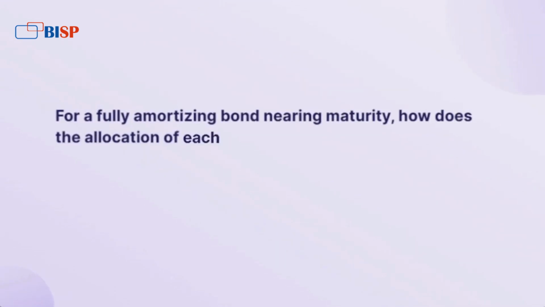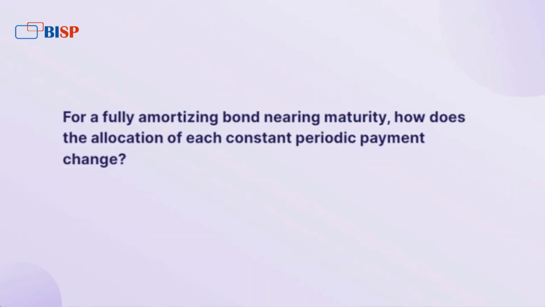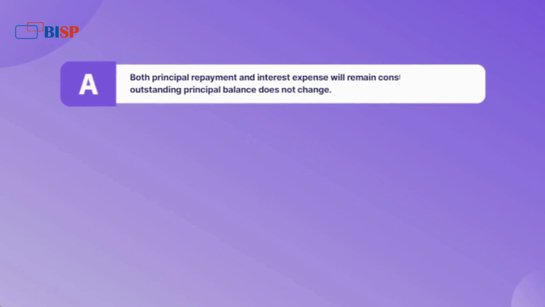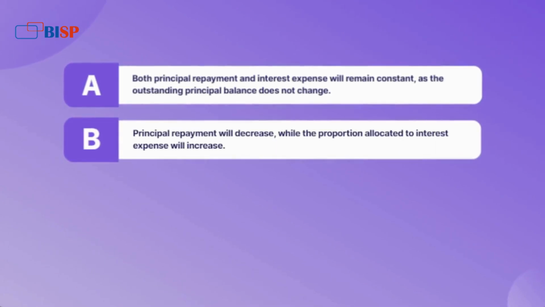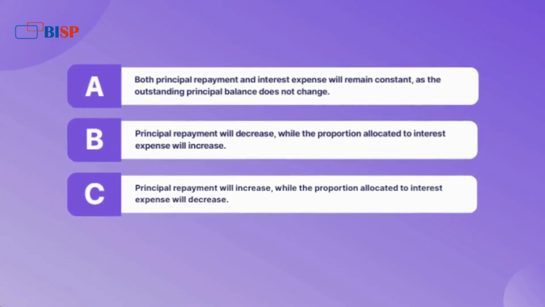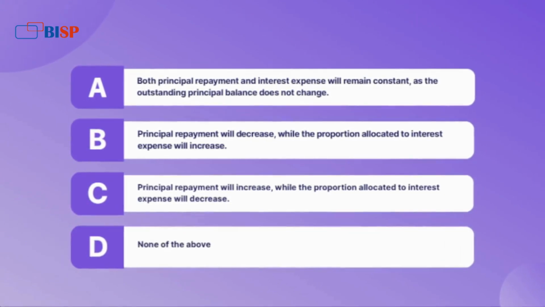For a fully amortizing bond nearing maturity, how does the allocation of each constant periodic payment change? A. Both principal repayment and interest expense will remain constant, as the outstanding principal balance does not change. B. Principal repayment will decrease, while the proportion allocated to interest expense will increase. C. Principal repayment will increase, while the proportion allocated to interest expense will decrease. D. None of the above.